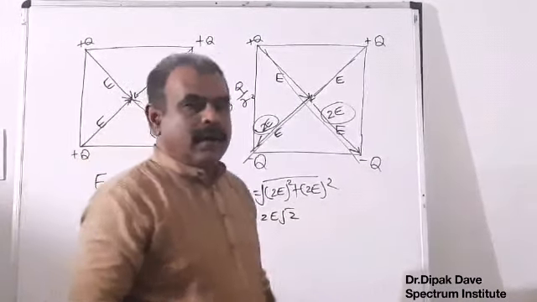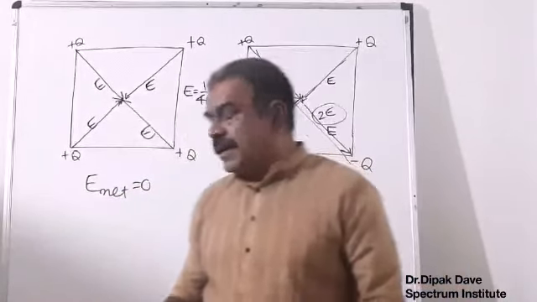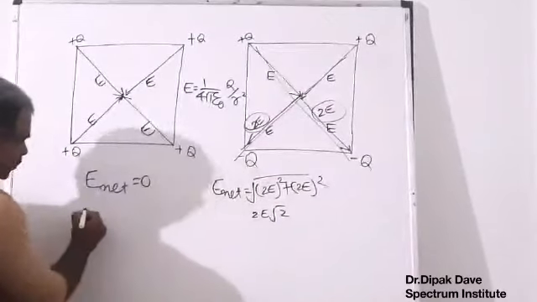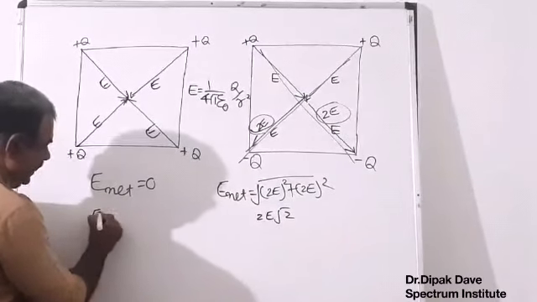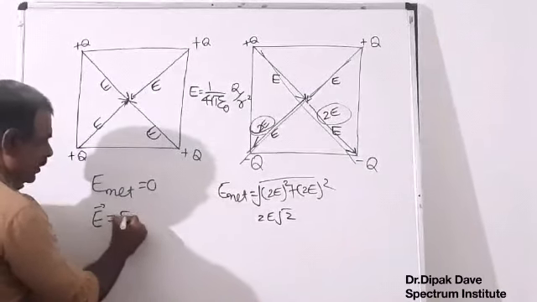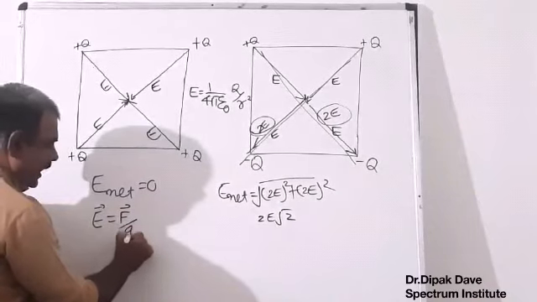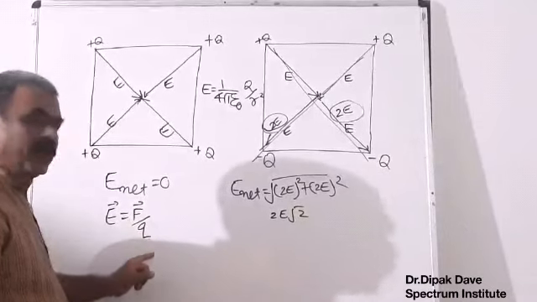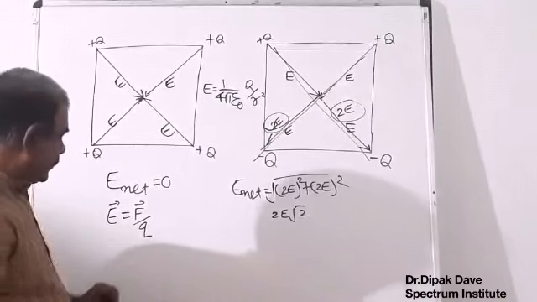Yes. Another concept is, as we have written, electric field intensity E is equal to F by Q, the force acting per unit positive charge.